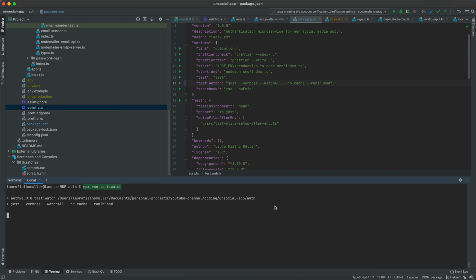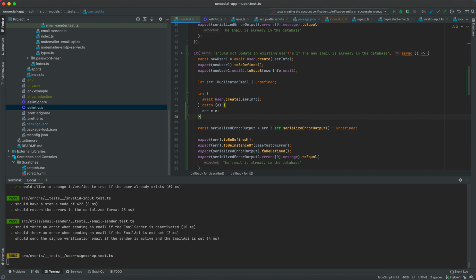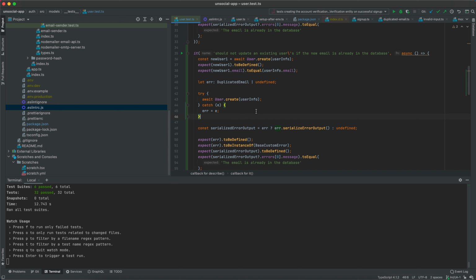Let's start the test watcher. Everything should be passing, including this test, right? So this was the duplicated test. It's going to be duplicate, which means it should still pass. Now, how do we test this, right?